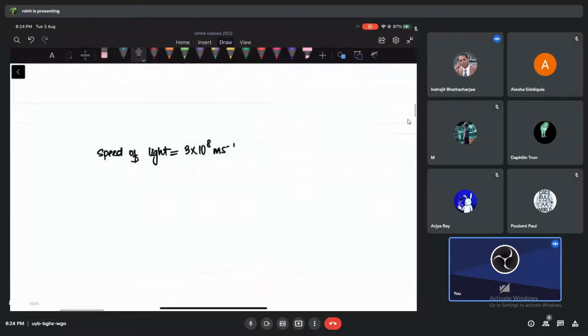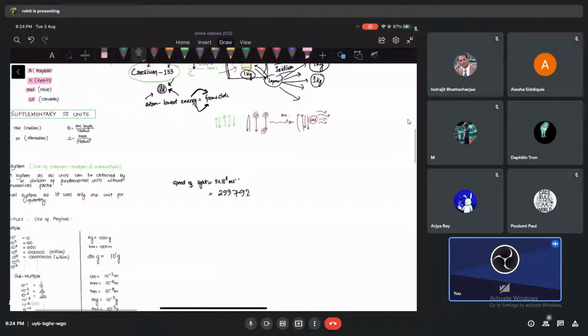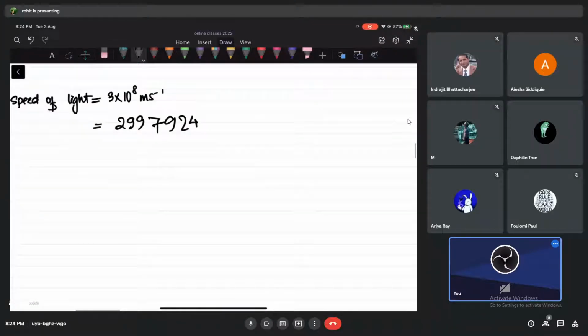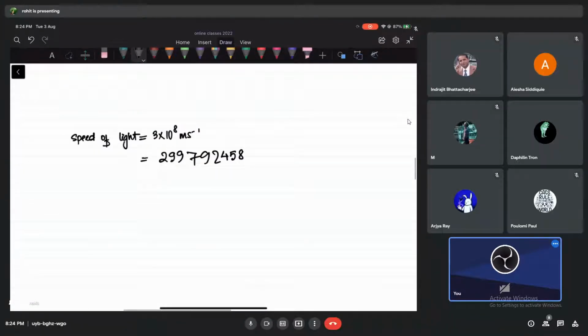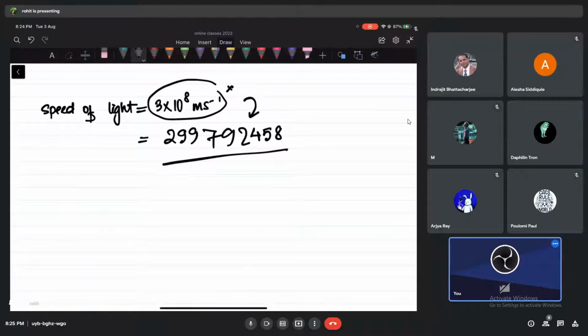Even I used to forget. 299,792,458. Okay, look at this. So actually it is not the earlier value, it is actually this. But what do you think, guys, is this exactly accurate or approximate? In a way, this is also an approximate.